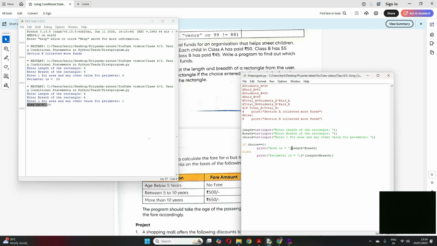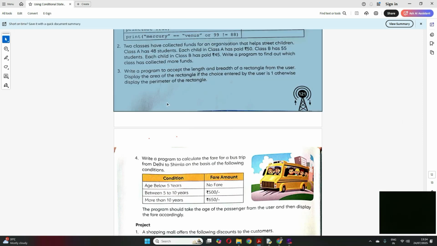Plus this with a comma, then this is a variable name, right? This is all in my previous video, introduction to Python, you can find it. So this is a variable, so this into this, whatever the value, it gives me here. Similarly in else too. Clear? I hope this is clear.